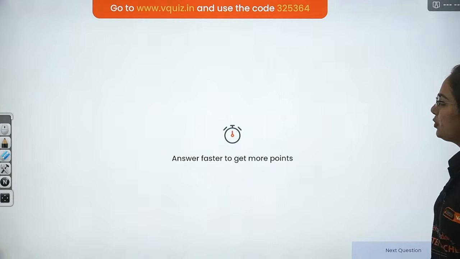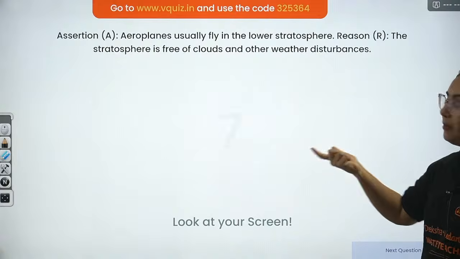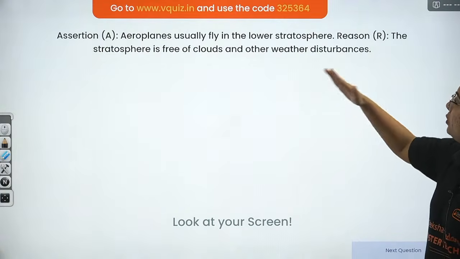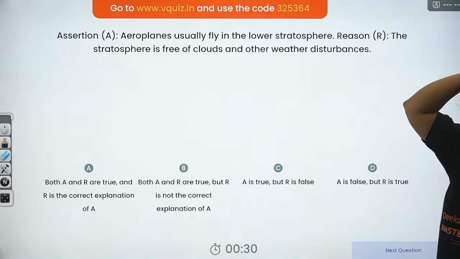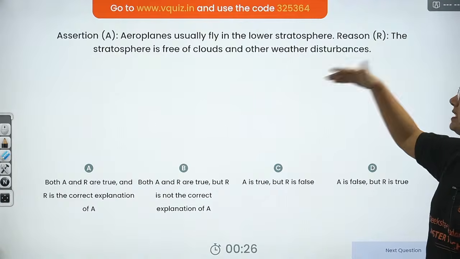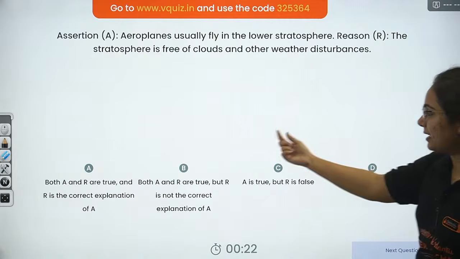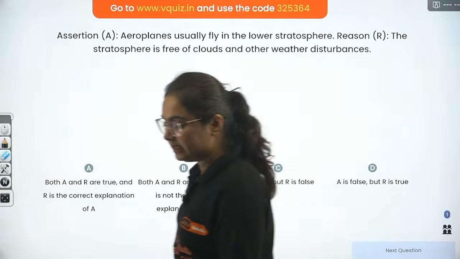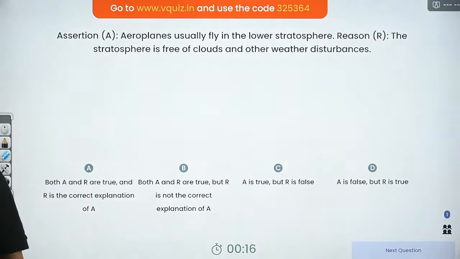Fine. Answer faster to get more points. The question is an assertion-reason type of question. Assertion: Aeroplanes usually fly in the lower stratosphere. Reason: The stratosphere is free of clouds and other weather disturbances. The options are here, as usual in assertion and reason type questions. Be quick in answering, beta.